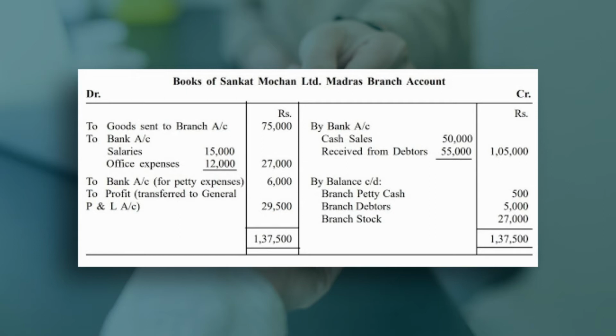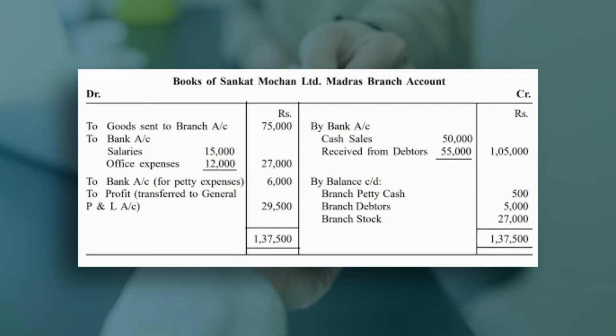Then this is the balancing figure: to profit and loss, transferred to the general profit and loss account 29,500. This is the balancing figure. It means the excess of credit side over the debit side, 29,500. The total of the debit side is 1,37,500.